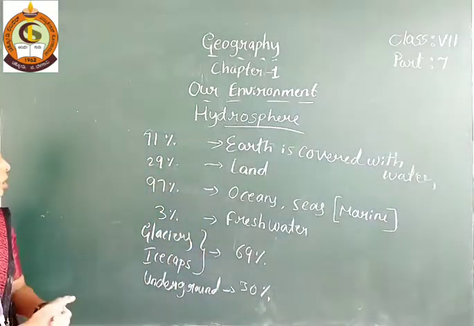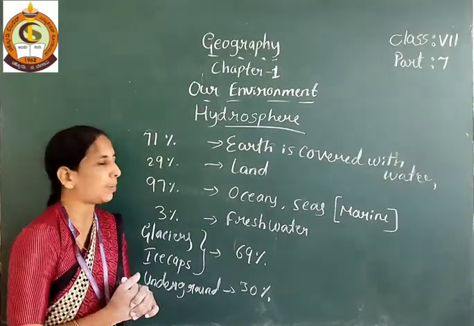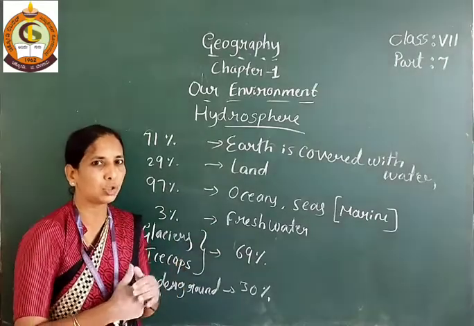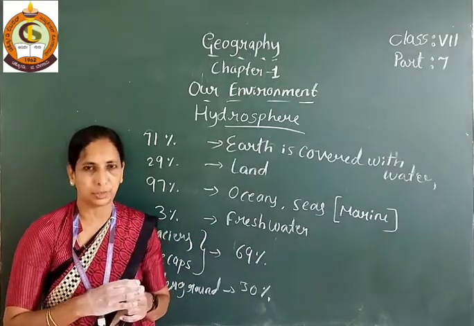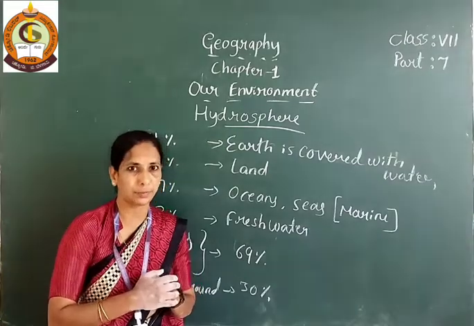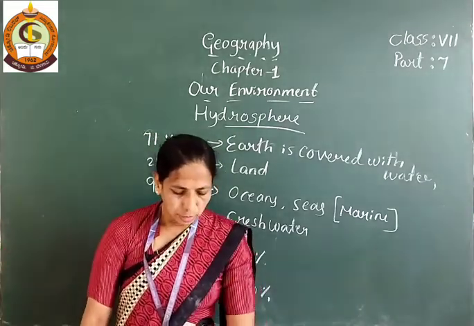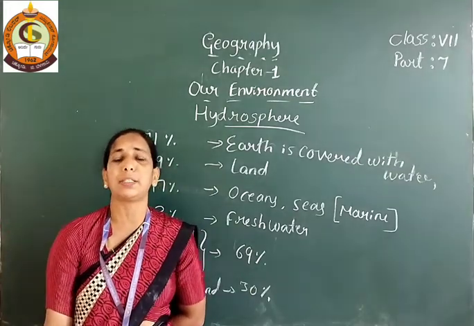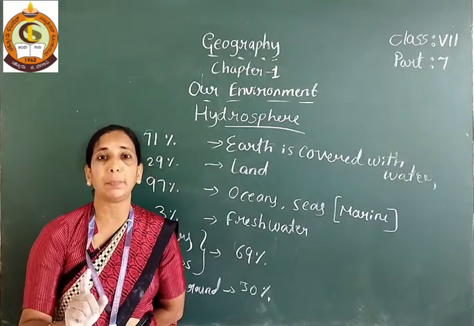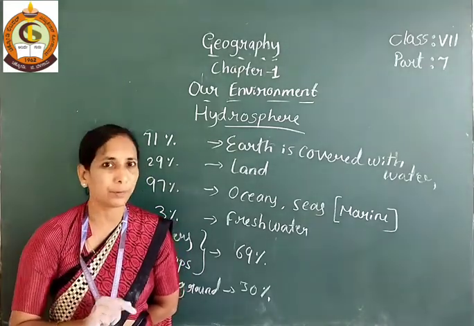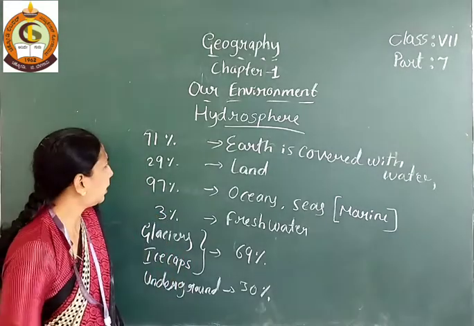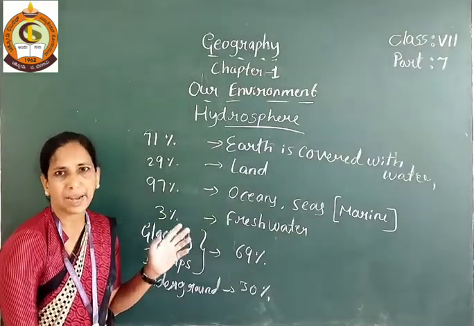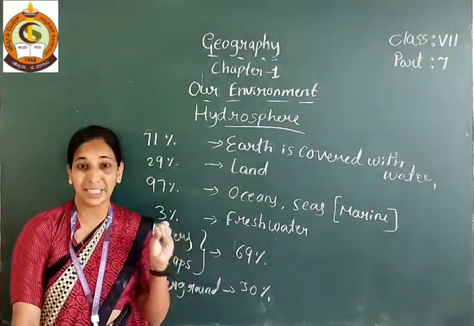Okay students, that is about the hydrosphere. Once again I am explaining the hydrosphere. The hydrosphere is made up of water bodies. The earth is covered by 71% water and 29% land. 97% is oceans and seas water, which is marine water, meaning salty water.